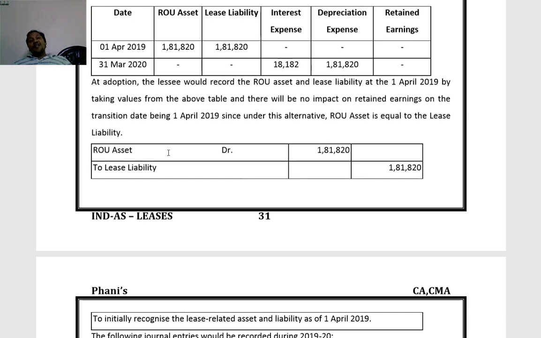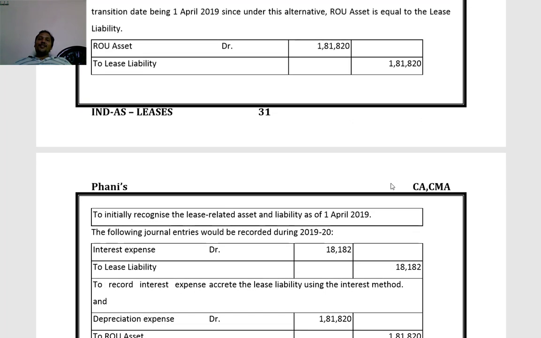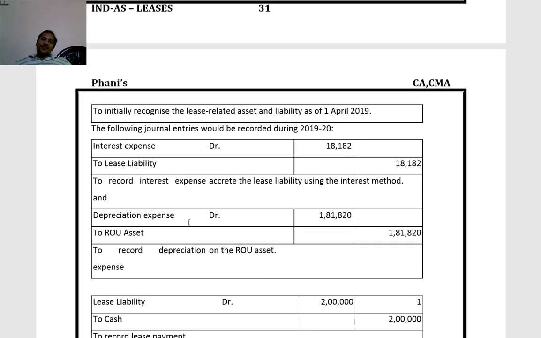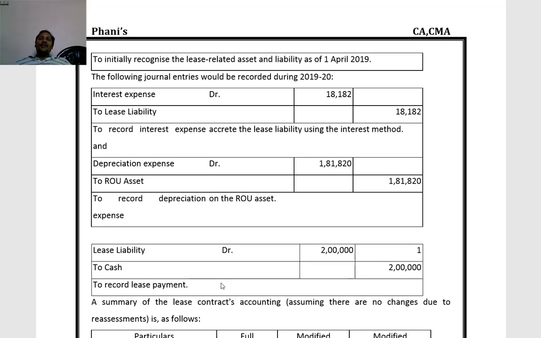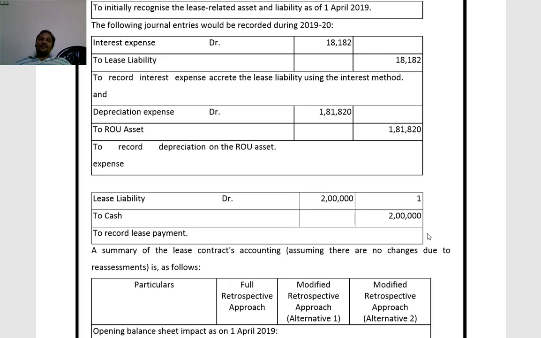Right of use asset account debit to lease liability 1,81,820. This is for recognizing initially. Then interest expense account debit to lease liability 18,182. Then depreciation expense account debit to right of use asset 1,81,820. Then for payment, lease liability account debit to cash 2 lakhs.